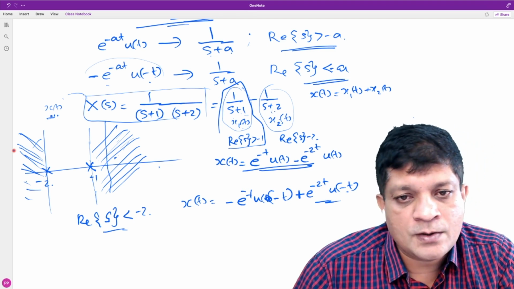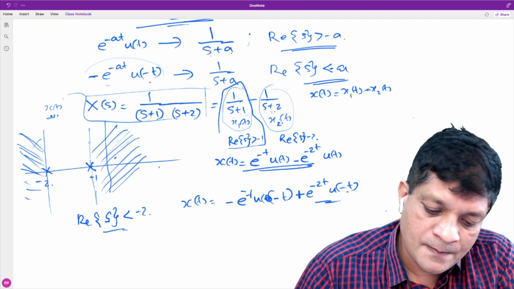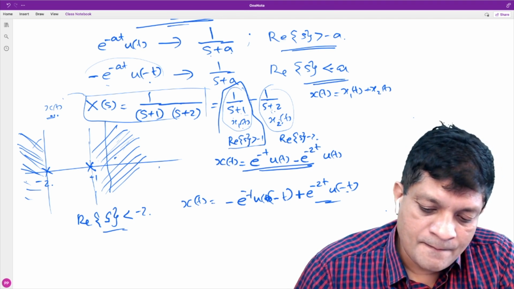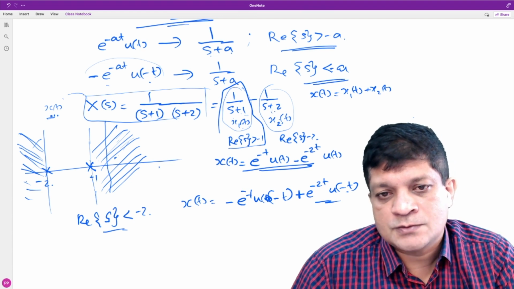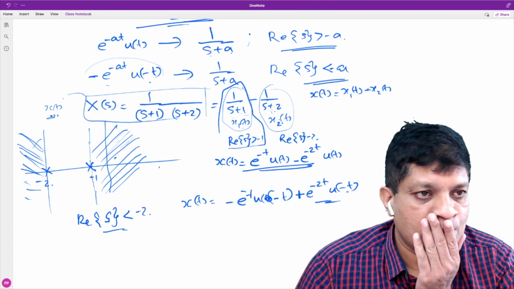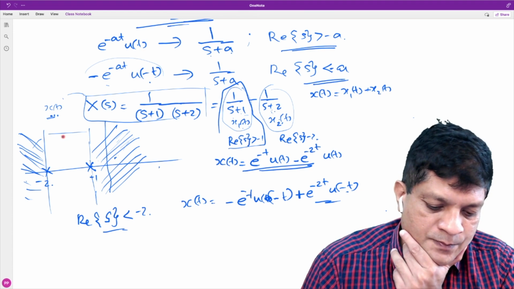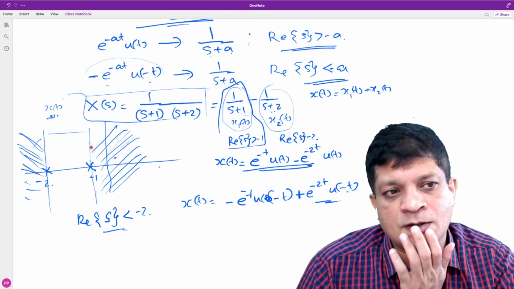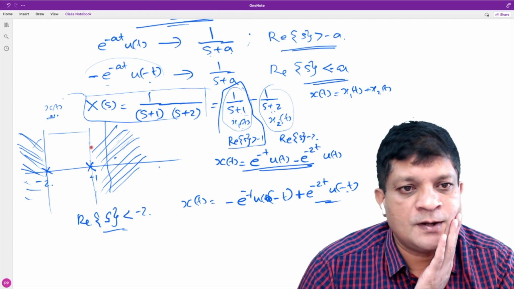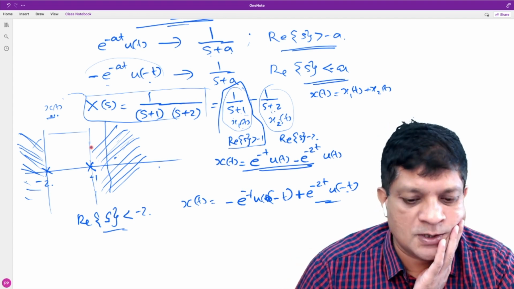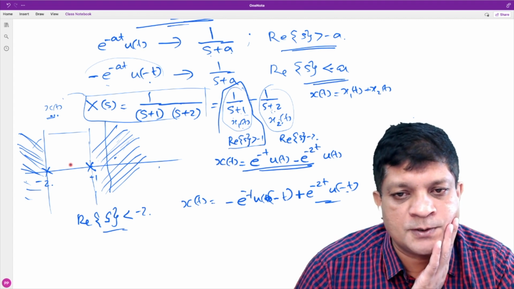Now, can it be a two-sided signal? What is the possible ROC in the case of a two-sided signal? Not the entire S-plane. For a finite duration signal it is the entire S-plane, and anyway the entire S-plane is not possible here because there are two poles which cannot be inside the ROC.